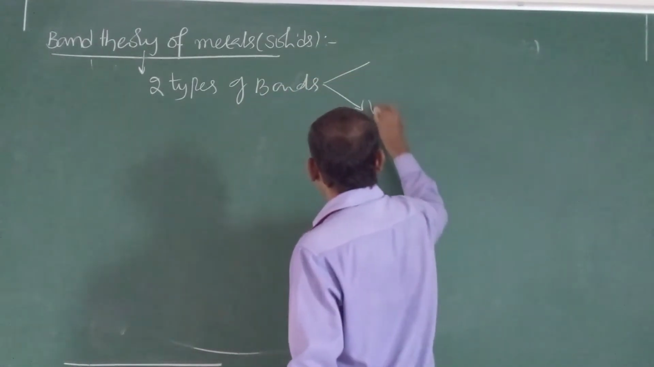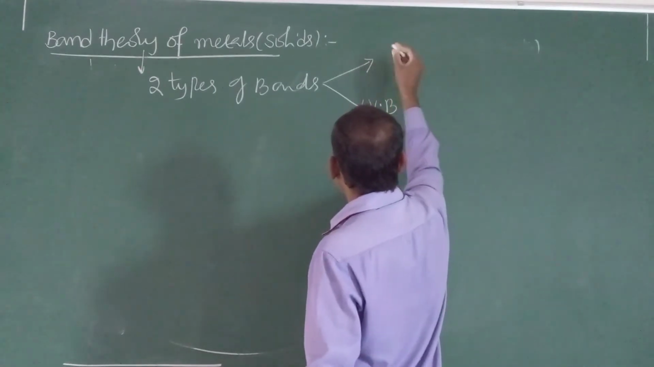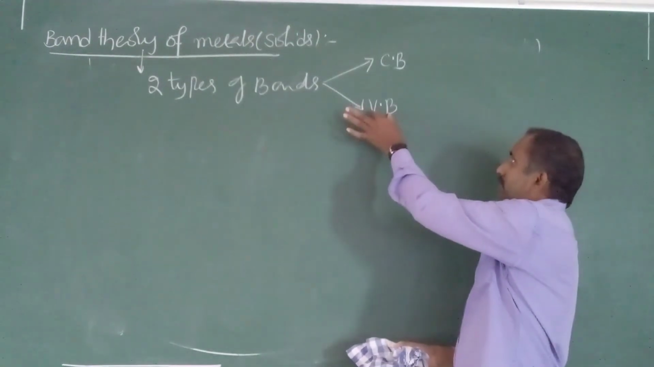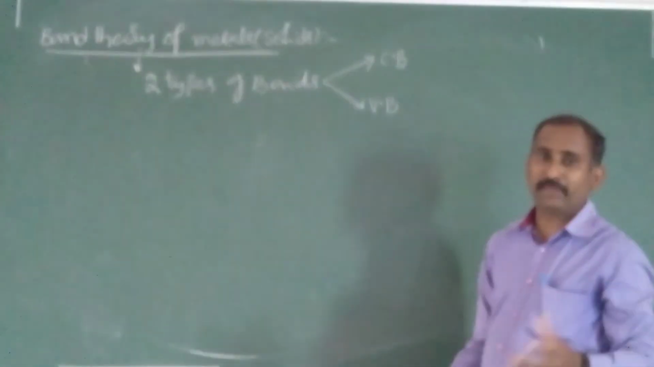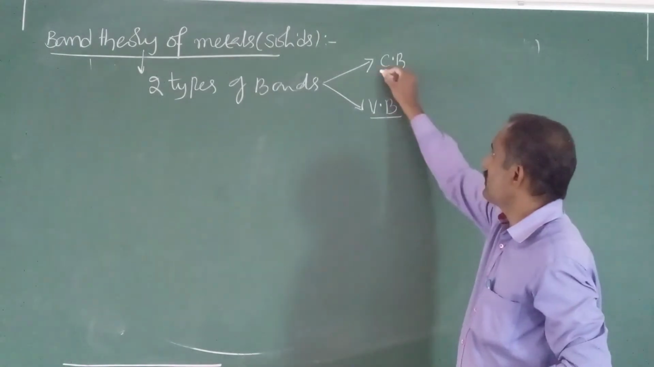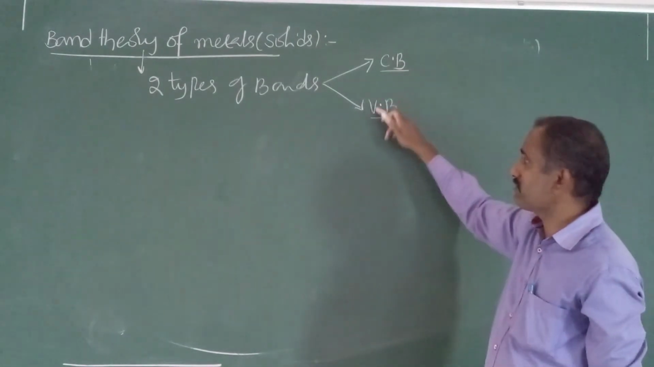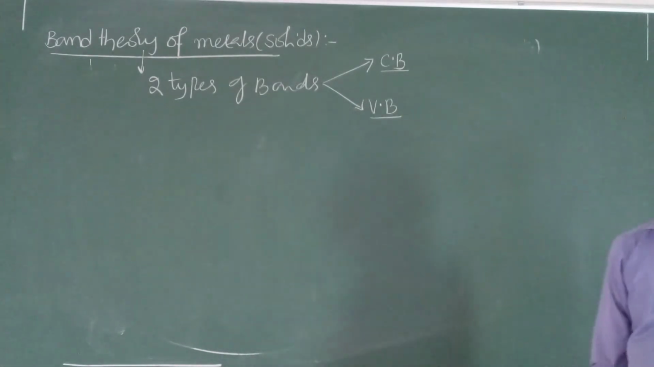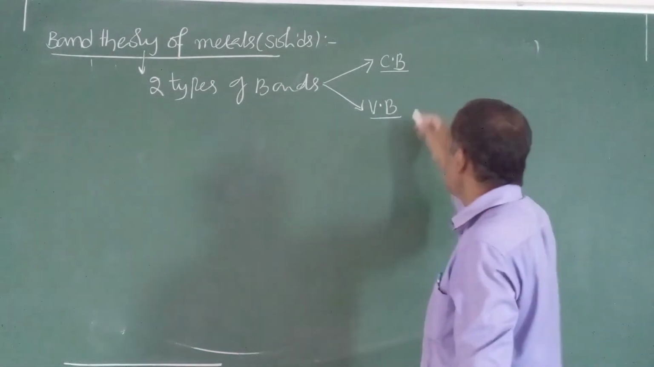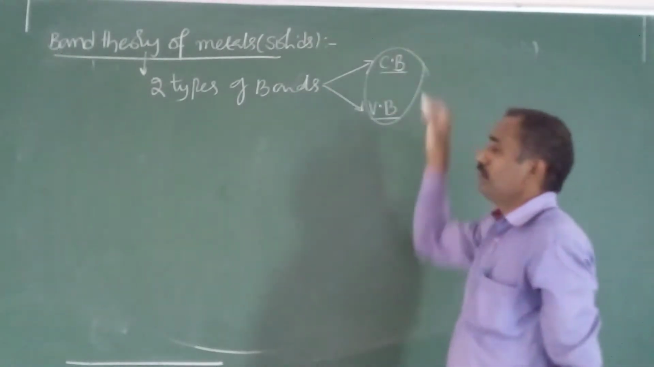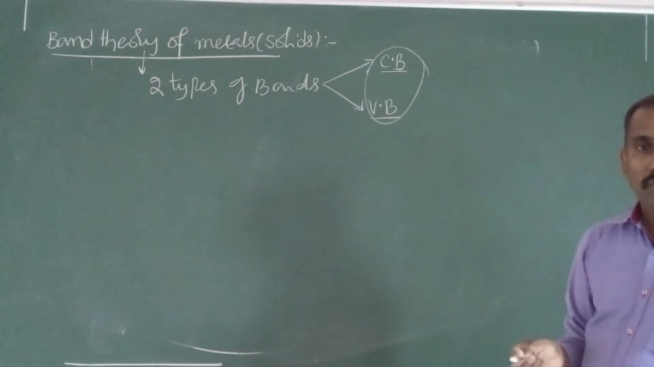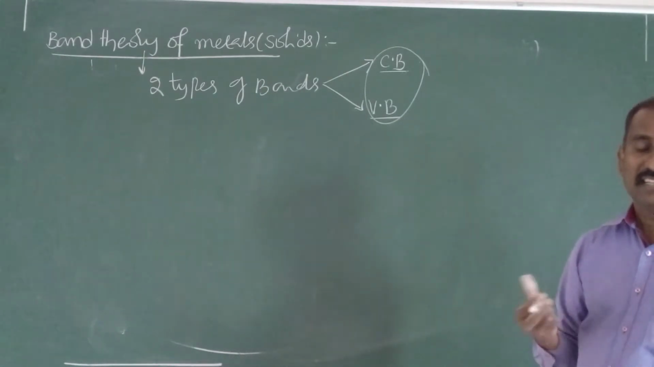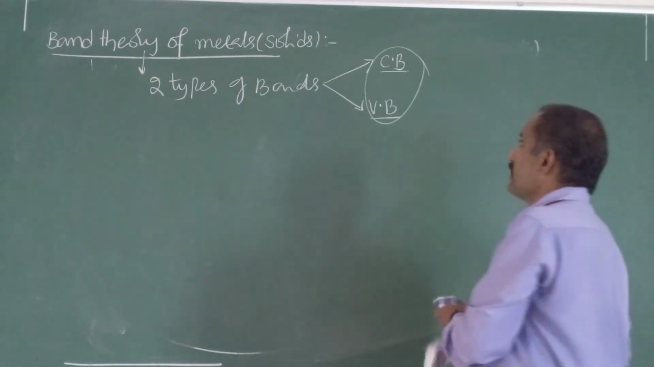Namely valence band and empty conduction band, or simply conduction band. So there are two types of bands, valence band and conduction band, just like two types of biryanis, veg biryani and chicken biryani. Based on these bands, solids are classified into three types: metals or conductors, semiconductors and insulators.